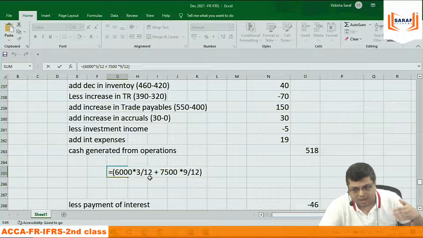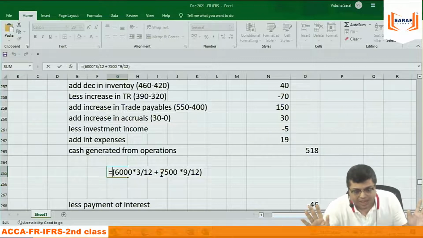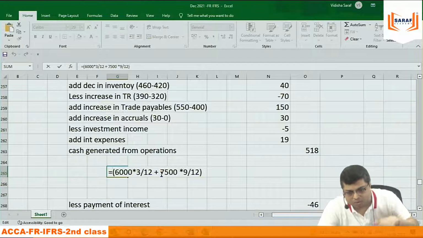First of all, if you are in FR exam Part A and B, Excel will not be there. Objective type question you don't get Excel. You have to do it in calculator. Nowhere you need to write. Writing का कोई marks नहीं है, as I said in the first class. But if you are doing a question in FR on essay type, Excel will be there.